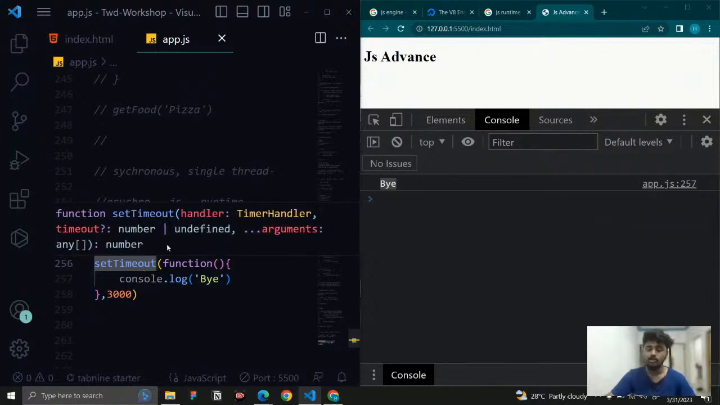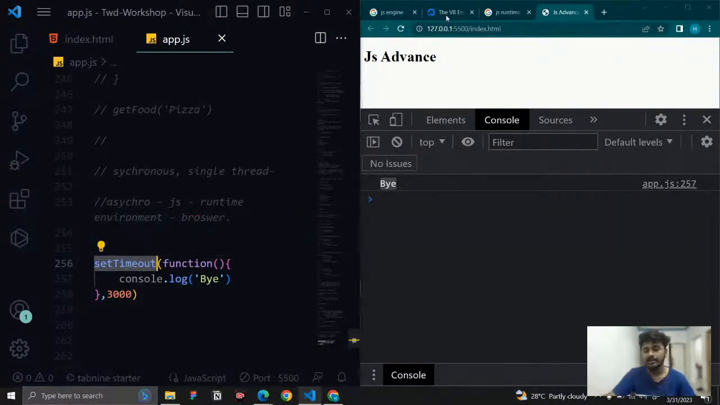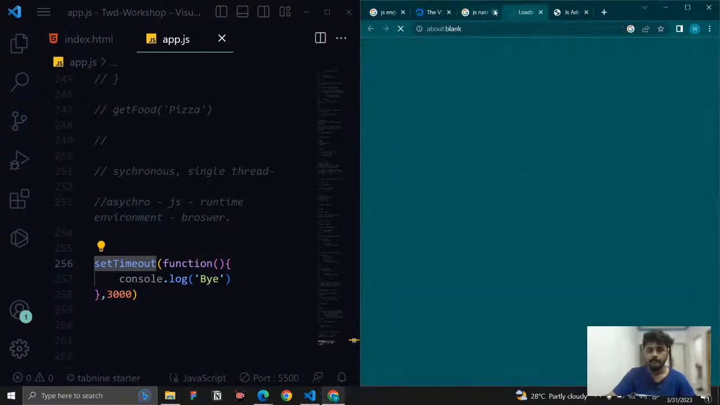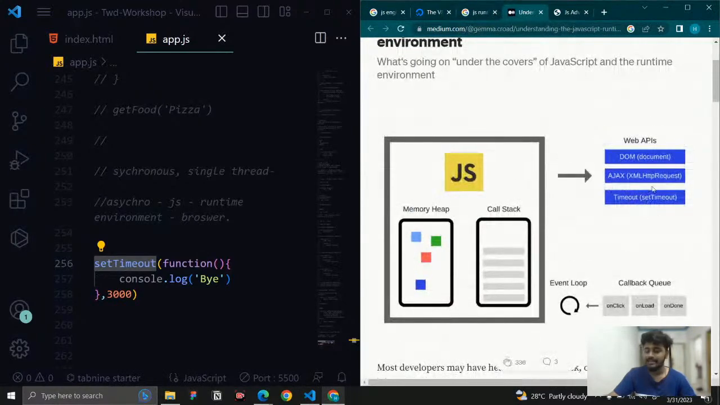The DOM is also a web API, and whatever process is used to work with asynchronous operations is handled this way. By default, JavaScript is not asynchronous. The methods that follow the asynchronous process are handled by the web API. You can see this timer is the web API that is handling it.